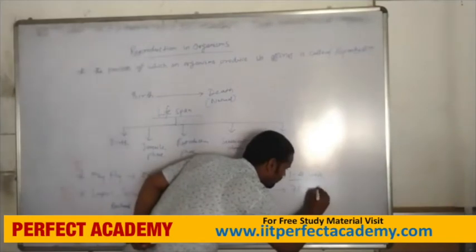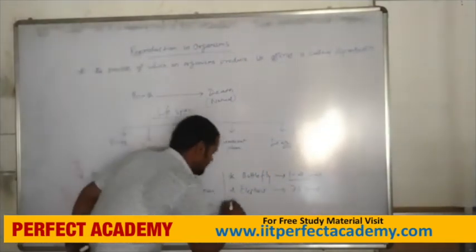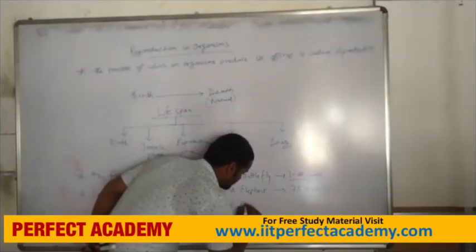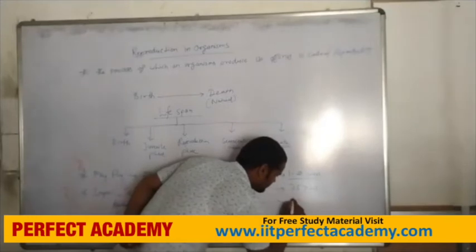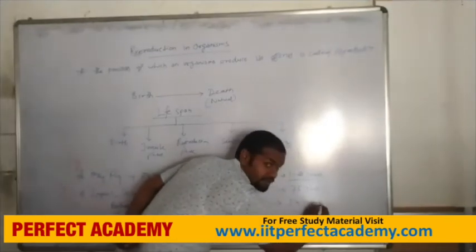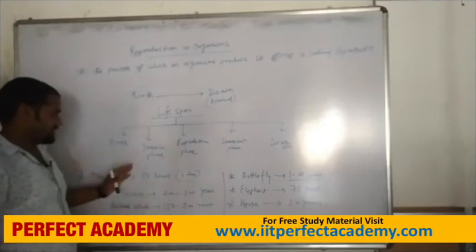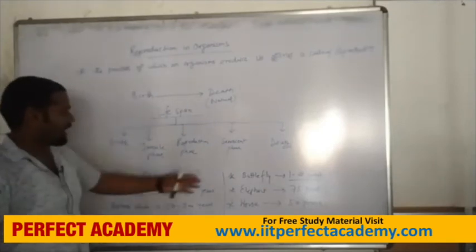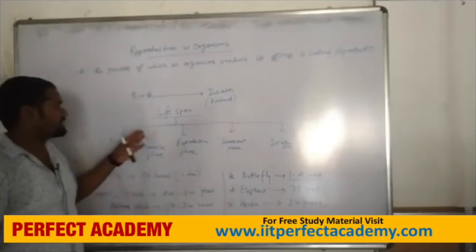Then the horse, with a lifespan of 50 years. Okay students, these 7 examples are very important for lifespan preparation.